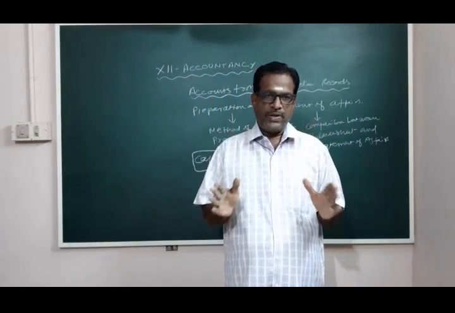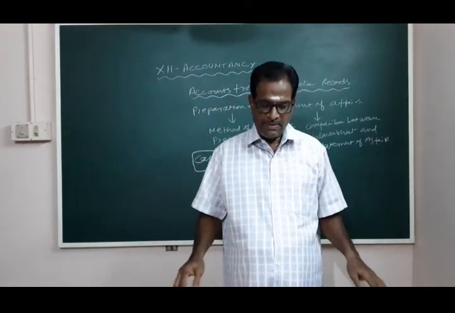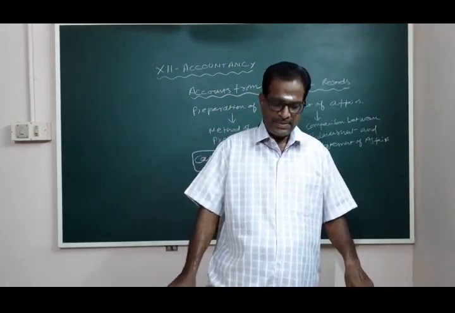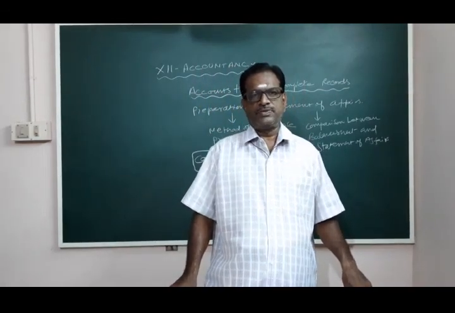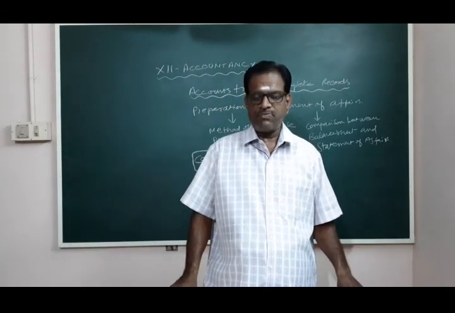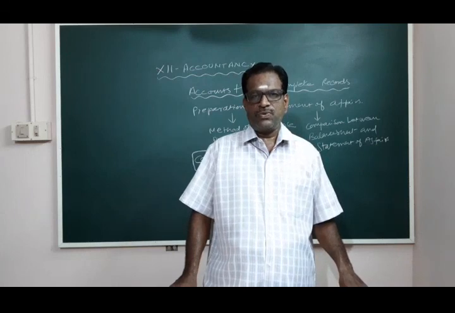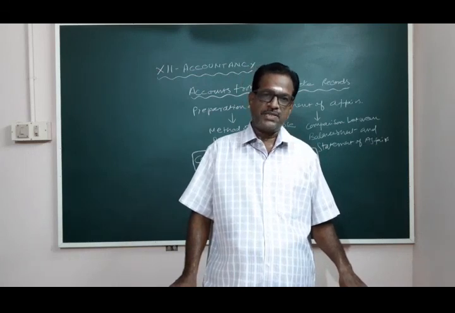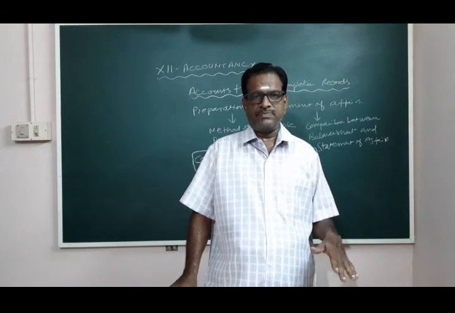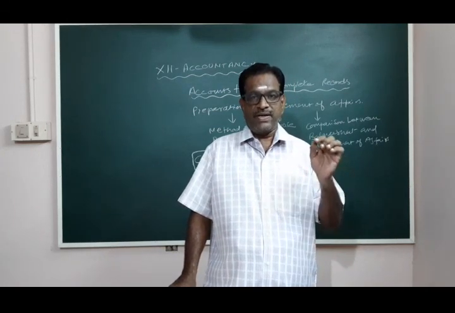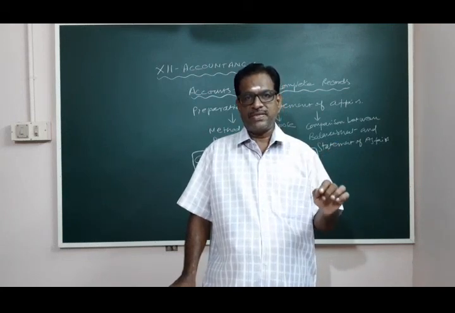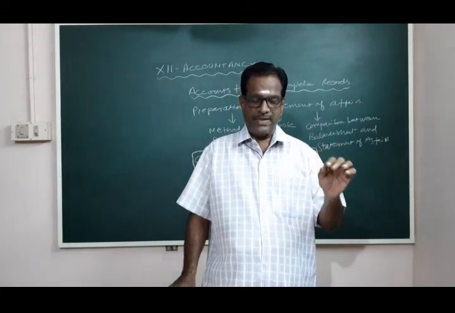Now we are going to compare balance sheet with statement of affairs. The first point is objective. What is the objective? The main objective of a balance sheet is to find out the financial position of the business concern on a particular date.